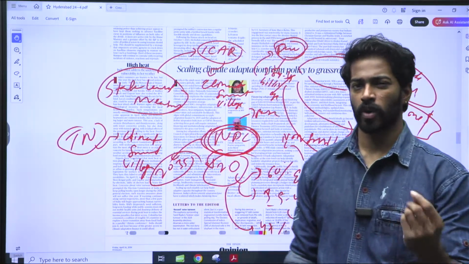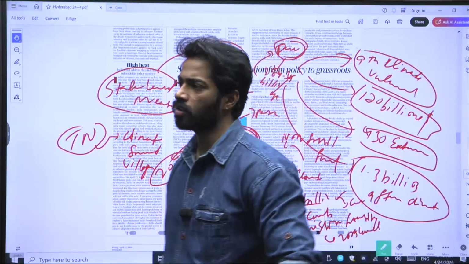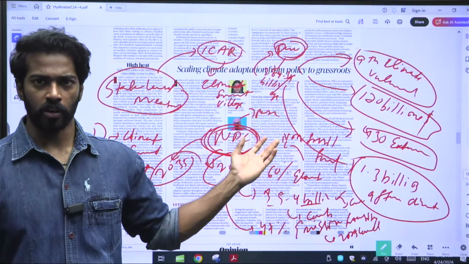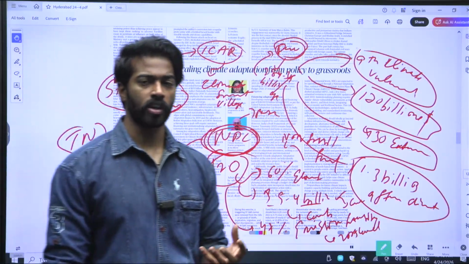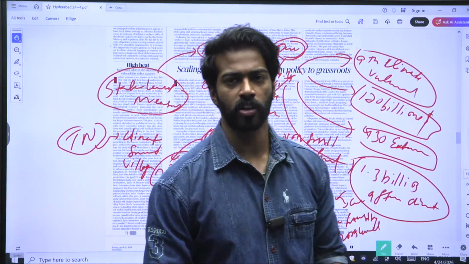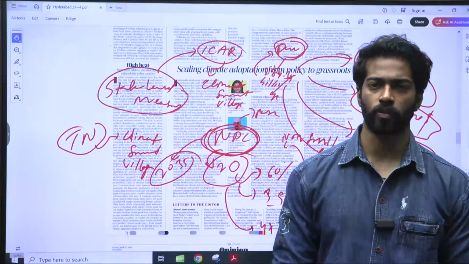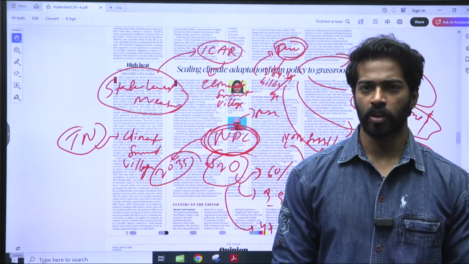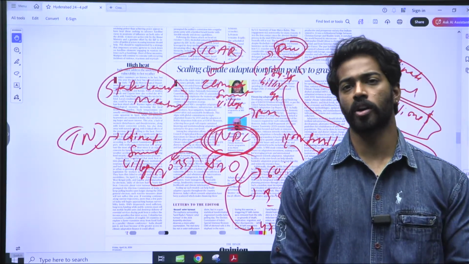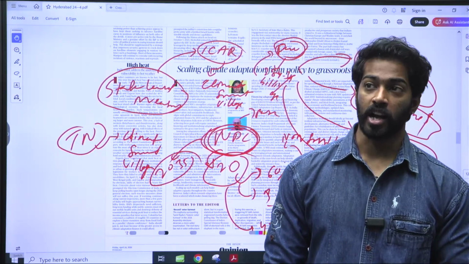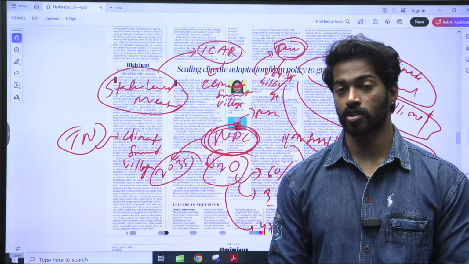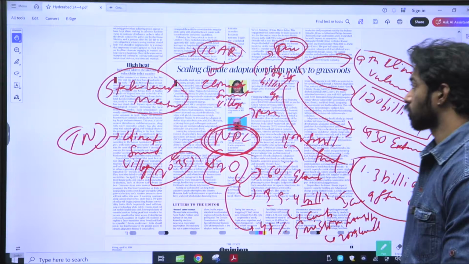So in that way we have some advantage, but then again, whenever there is a developing country, we need a lot of money, nearly 284 to 339 billion dollars, and the developed countries are not able to contribute that much, due to which adaptation to climate change is very hard, right? That is what the author is trying to say.